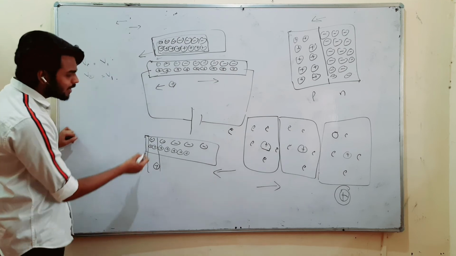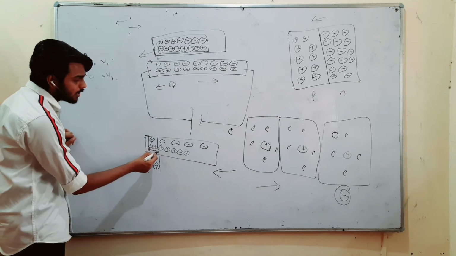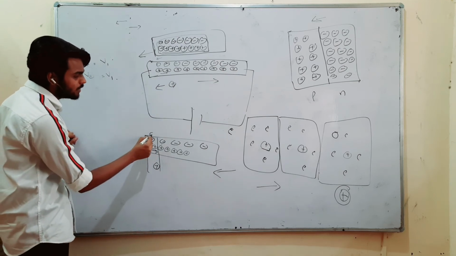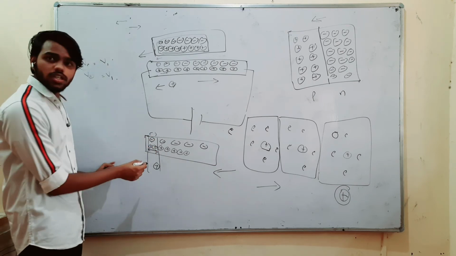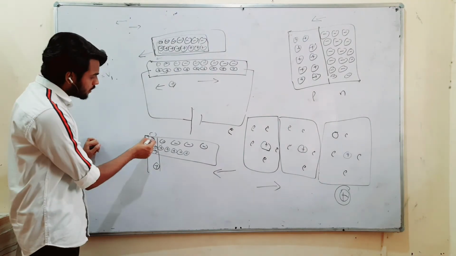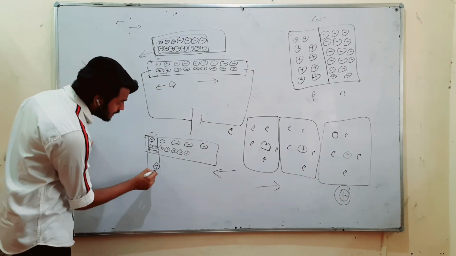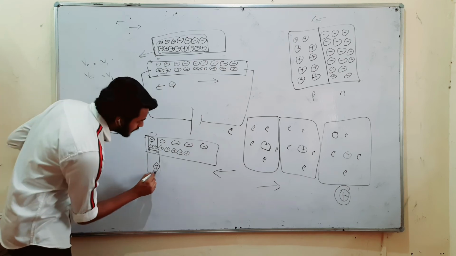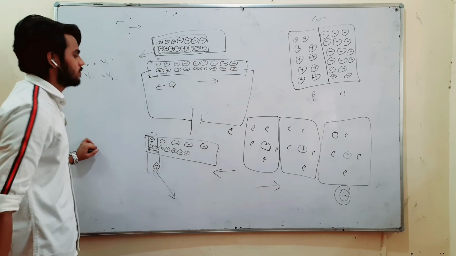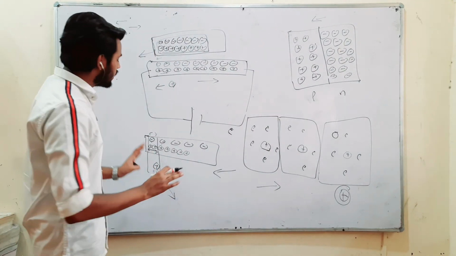You can see there are more positively charged particles as compared to the negatively charged particles. So since there are more positively charged particles as compared to the negatively charged particles, this proton, or you can say this positively charged particle, will start repelling.